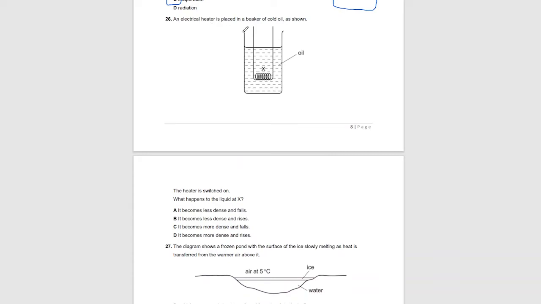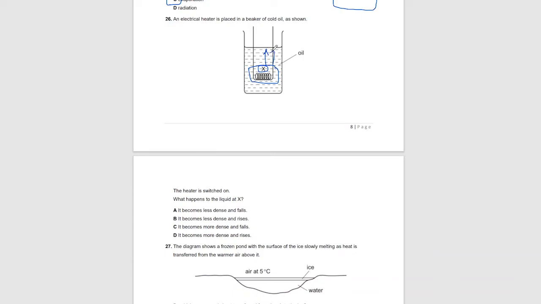Question 26. An electric heater is placed in a beaker of cold oil as shown. The heater is switched on. What happens to the liquid at X, on the top of the heater? The liquid molecules that surround the heater get warmed up and rise because their density decreases.